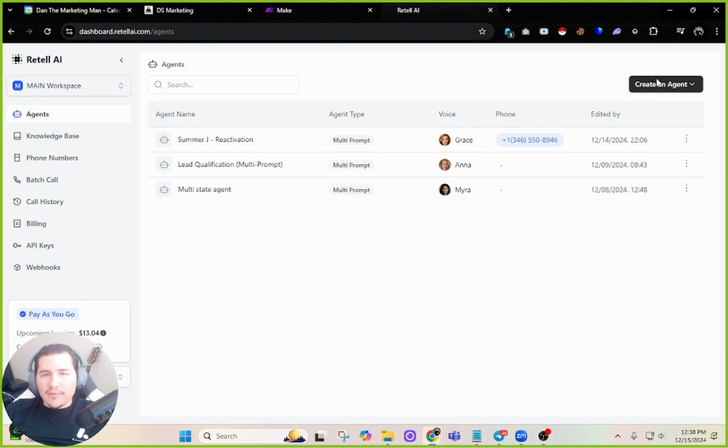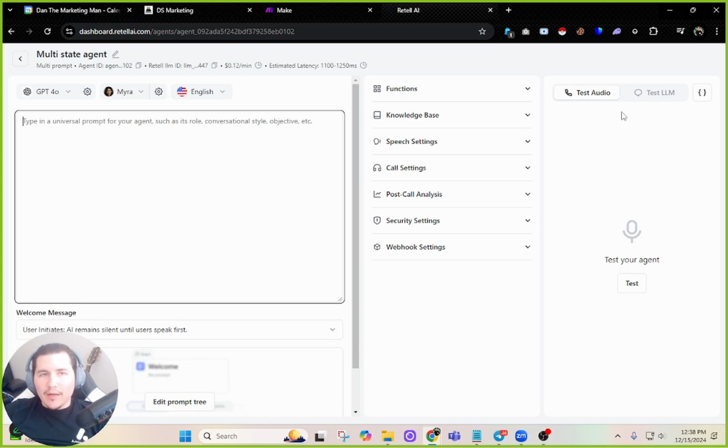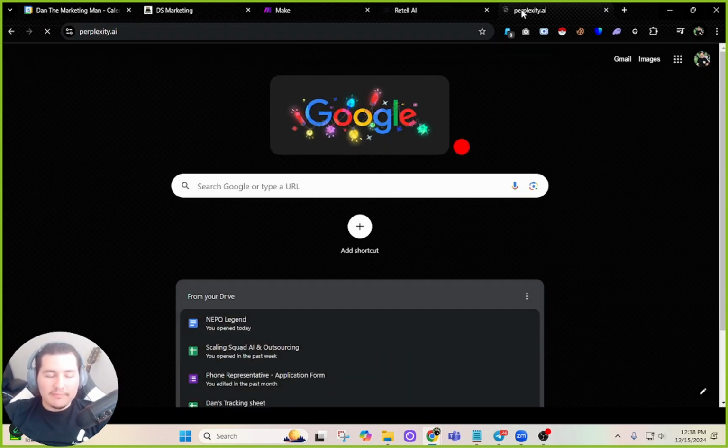Right now I'm in Retell. I'm going to start by creating an agent. I'm going to do a multi-prompt agent and we're going to type in a prompt. But the way that I like to do prompts is using Perplexity.